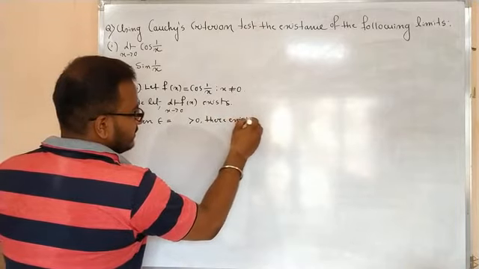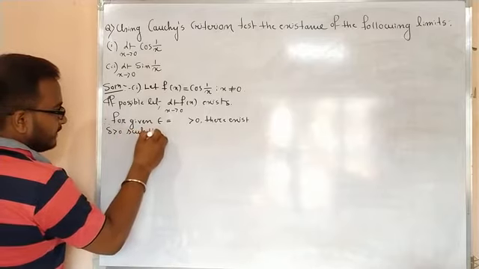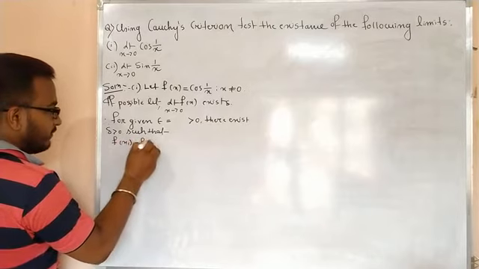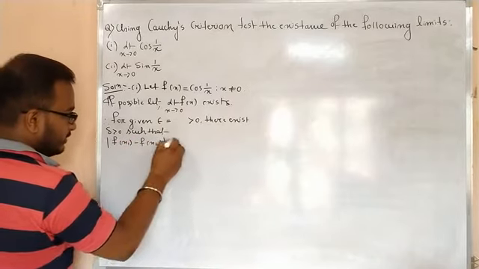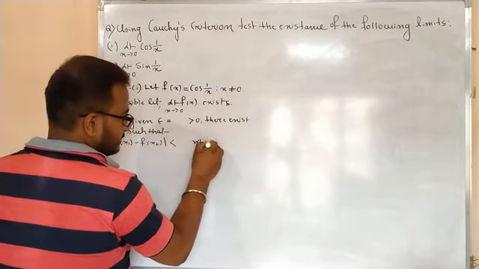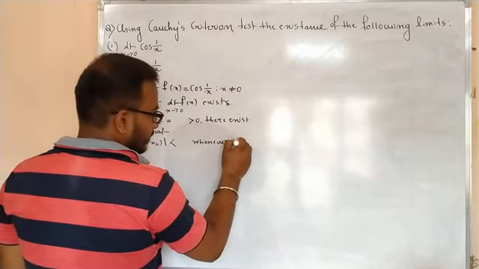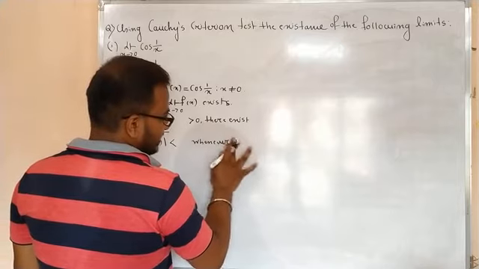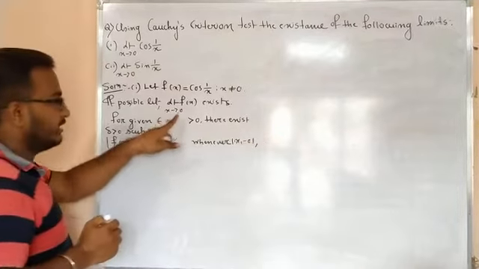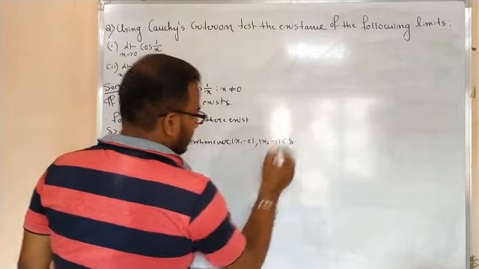there exists delta greater than 0 such that |f(x1) minus f(x2)| must be less than epsilon, I will write the value later, whenever |x1 minus 0| and |x2 minus 0| are less than delta, because our point is 0.